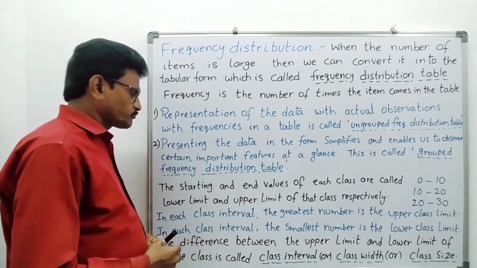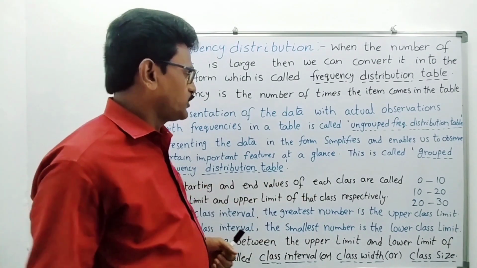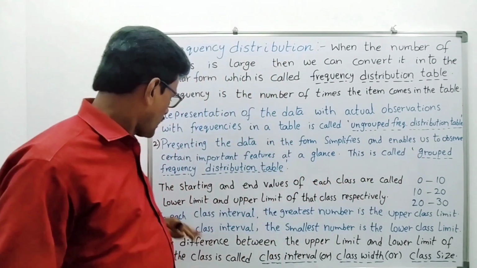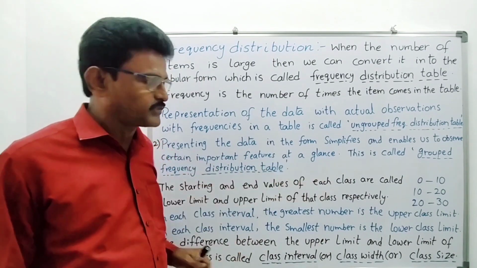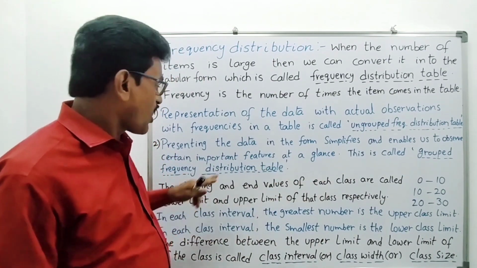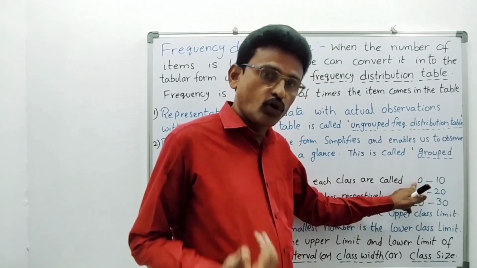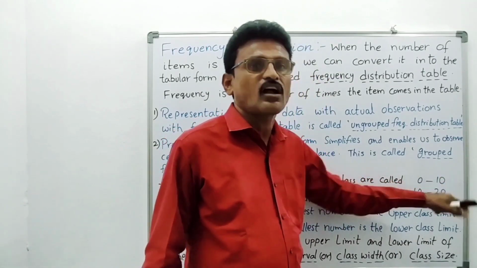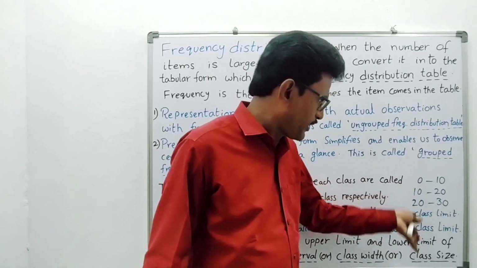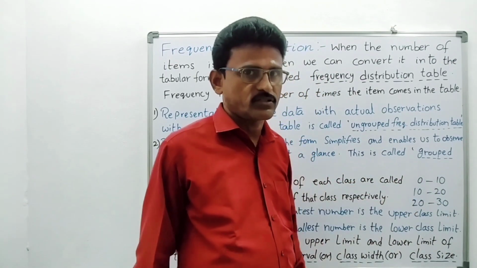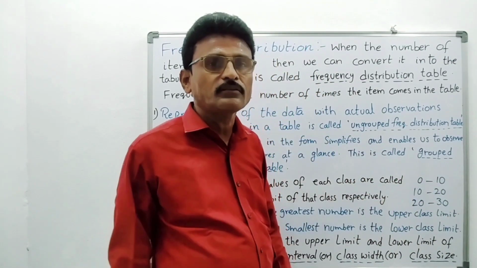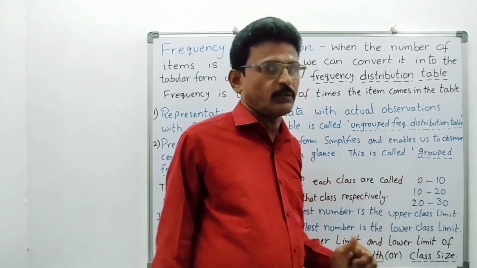Now, the starting and end values of each class are called the lower limit and upper limit of the class respectively. So the starting value is called the lower limit. The ending value is called the upper limit. So these are lower limits, these are upper limits. So in every class interval, a lower limit is there, an upper limit is there.